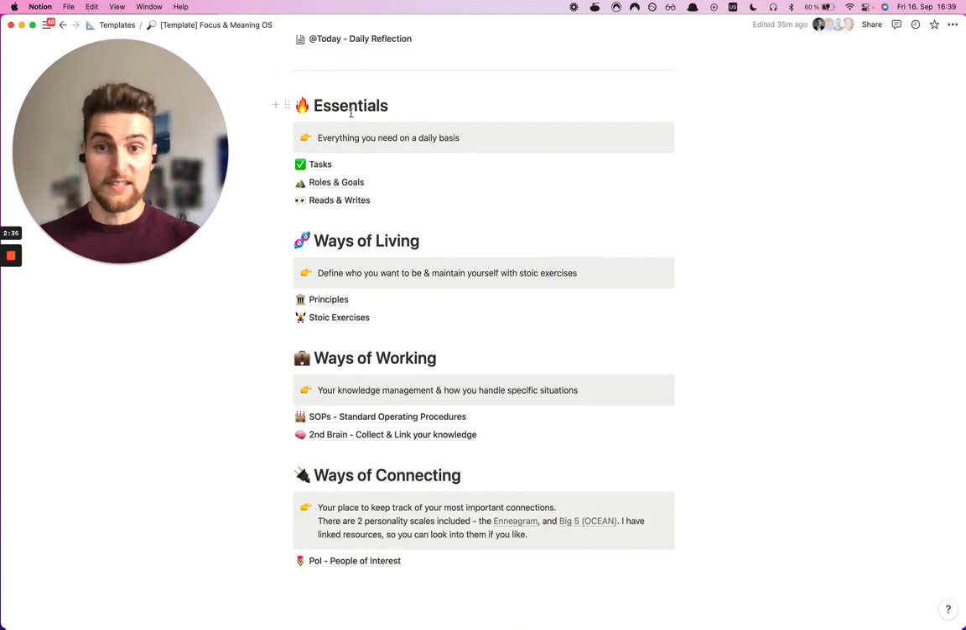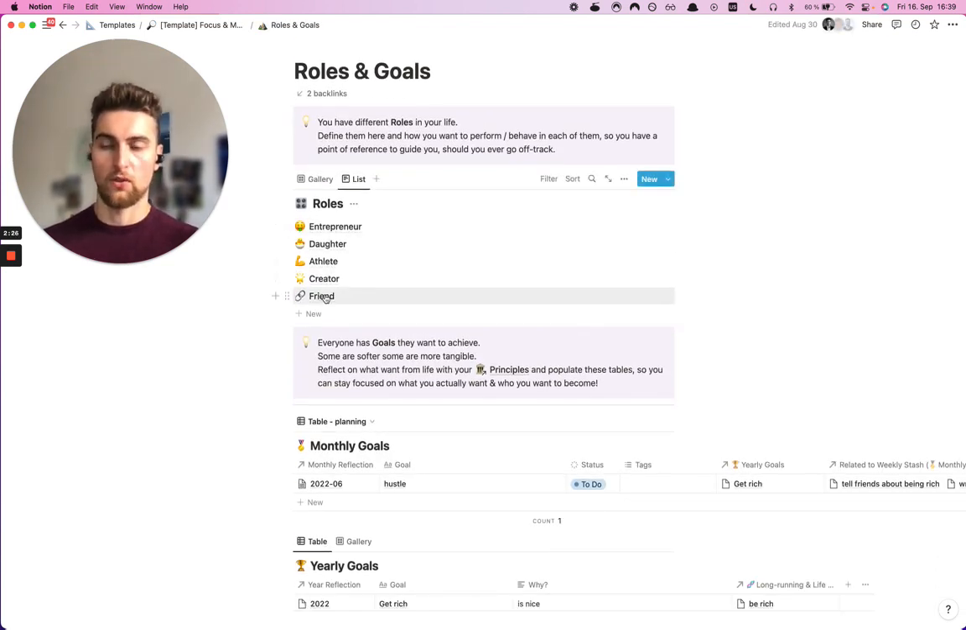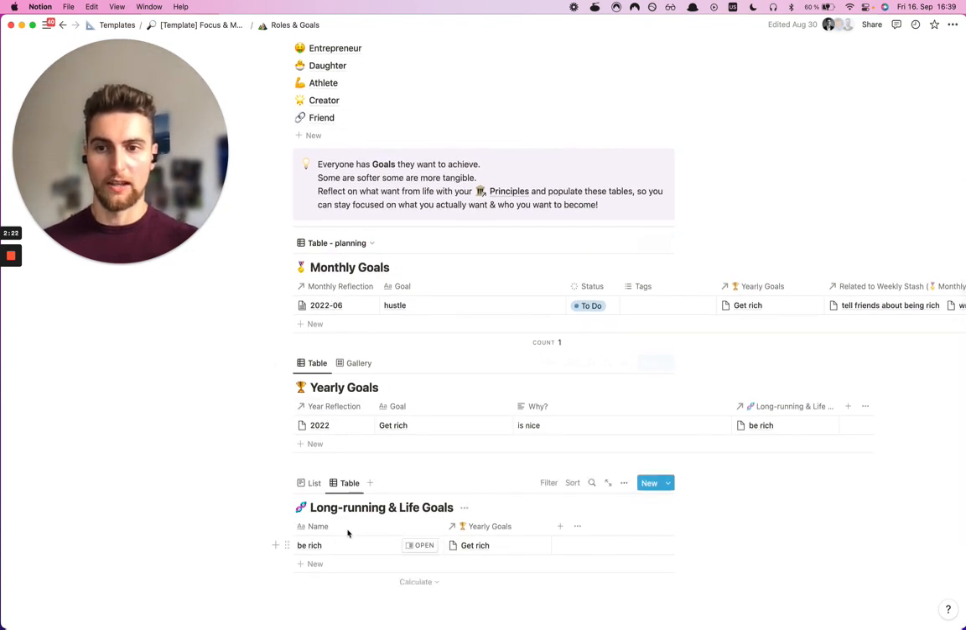Then we have the essentials section, which hosts the roles and goals section that I just mentioned. If we click in here, we see the roles that the weekly tasks relate to. And we also have monthly, yearly, and long-running goals in here.